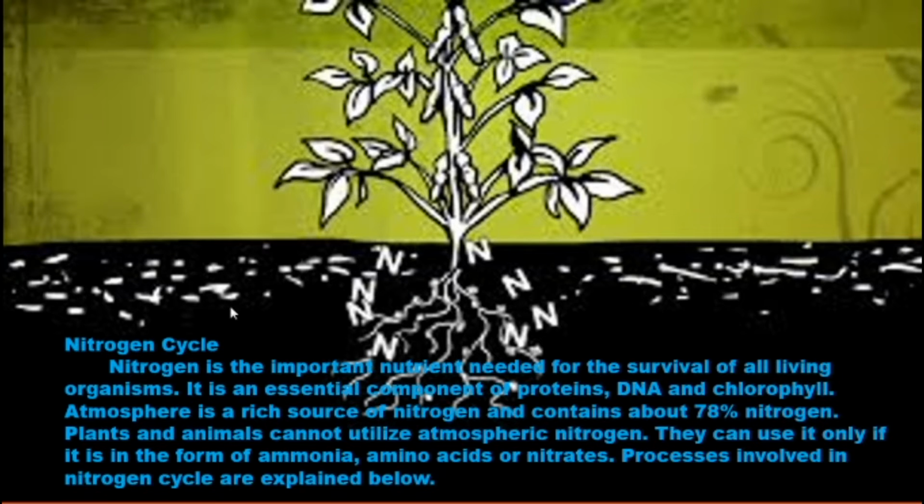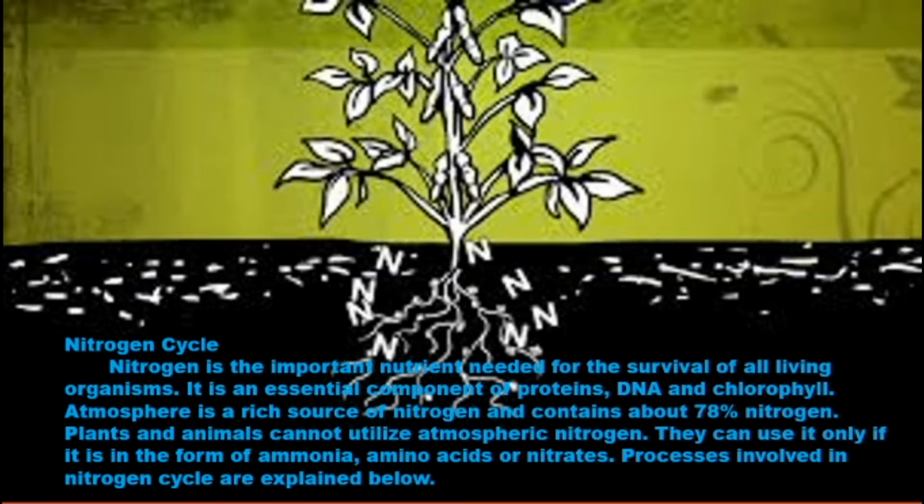The nitrogen cycle. Nitrogen is an important nutrient needed for the survival of all living organisms. Not only plants, but all living animals, human beings, whatever they may be, need nitrogen. It is an essential component of protein, DNA and chlorophyll.